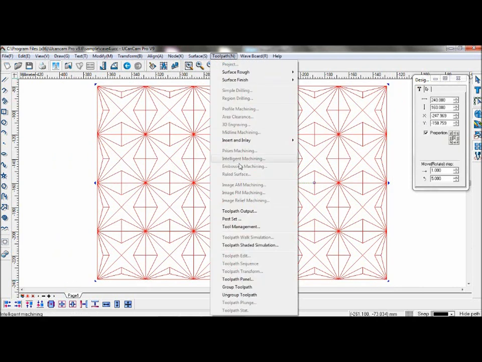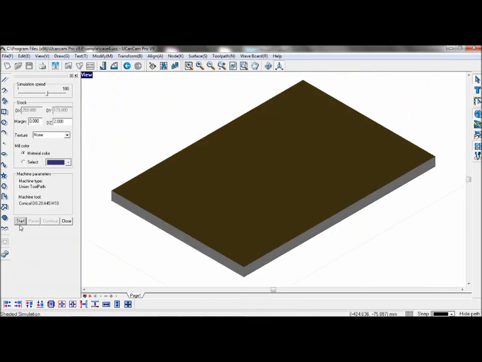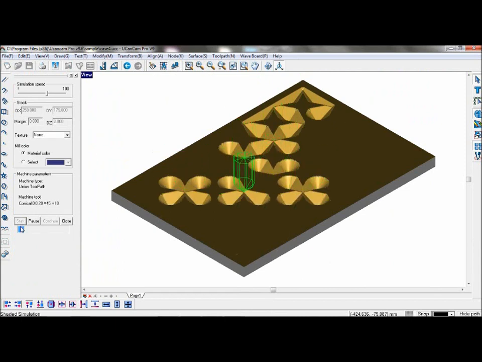Go to Toolpath, Toolpath Shaded Simulation, and you can see how the object will be machined.